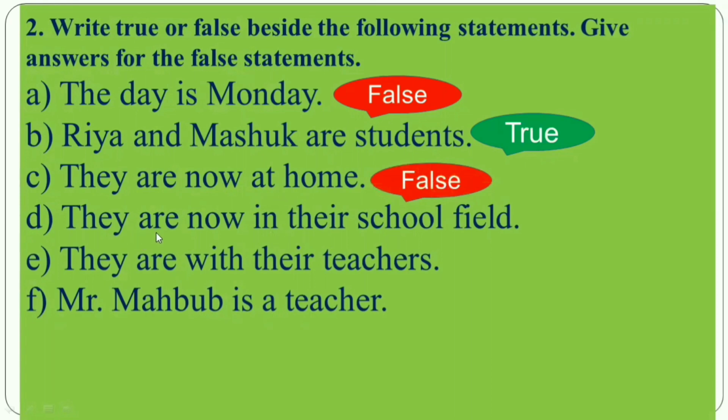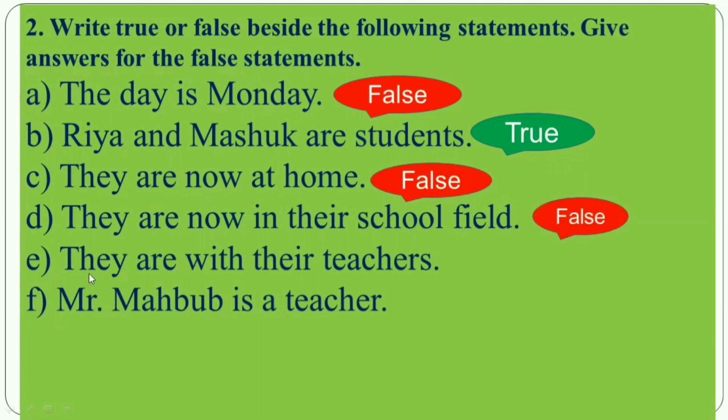Now, D. They are now in their school field. Can you tell me the statement is true or false? In the passage, we have seen that they are now in their school yard. But here is written, they are now in their school field. So the statement is what? Yes, false. So right here, at the last right side of the sentence, you will write false.